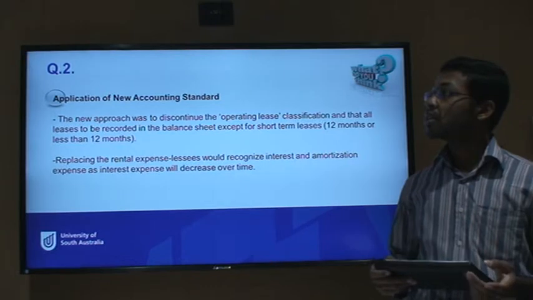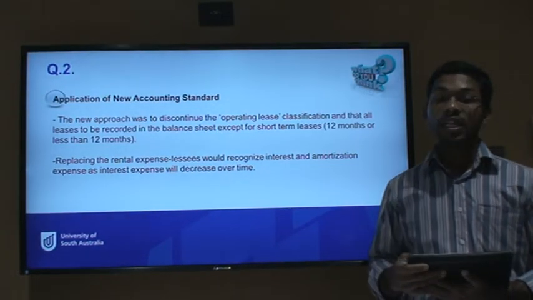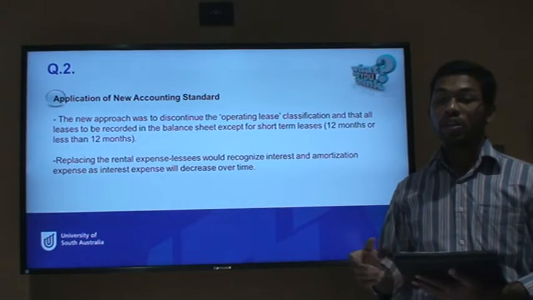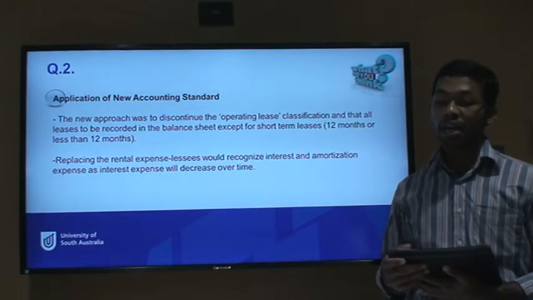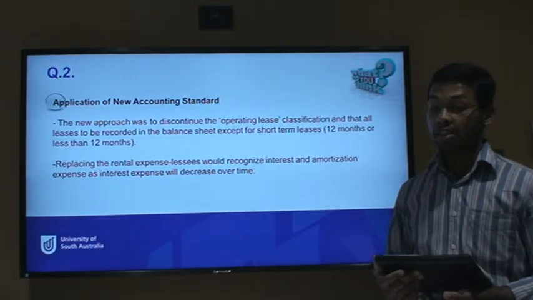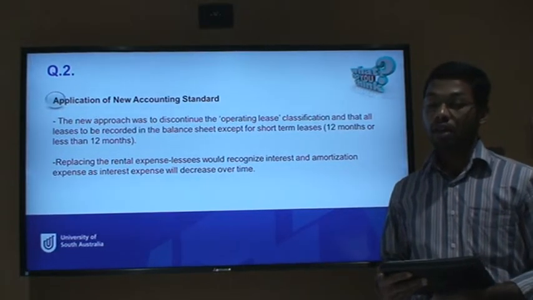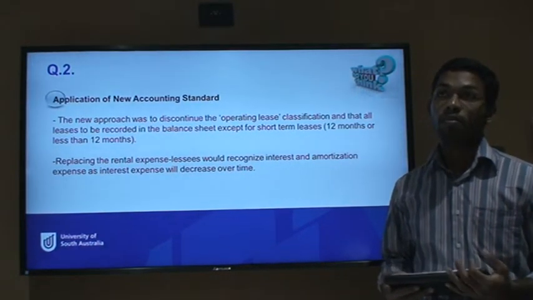Another factor regarding the new accounting standard was replacing the rental expense, in which the lessees would recognize interest and amortization expense as interest expense, which actually decreases over time.